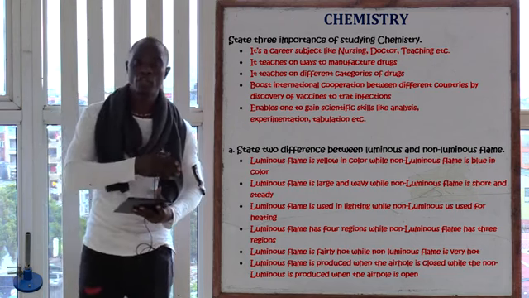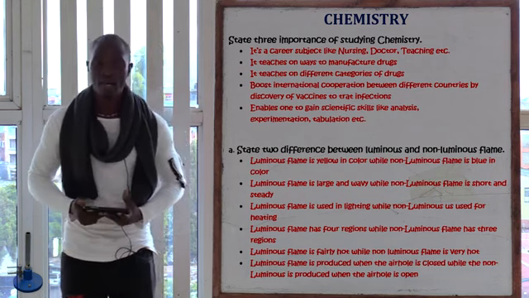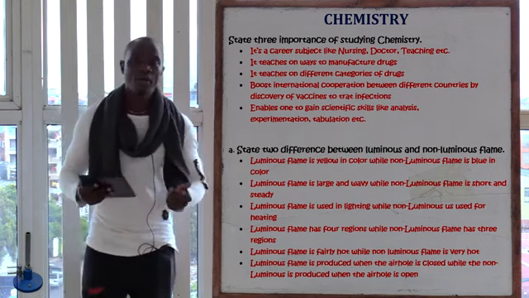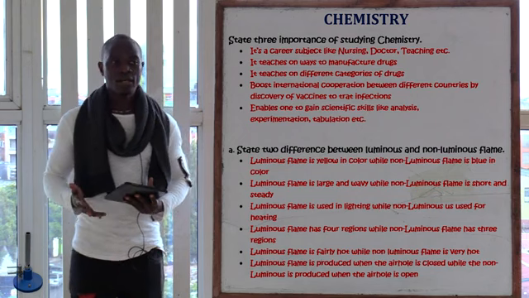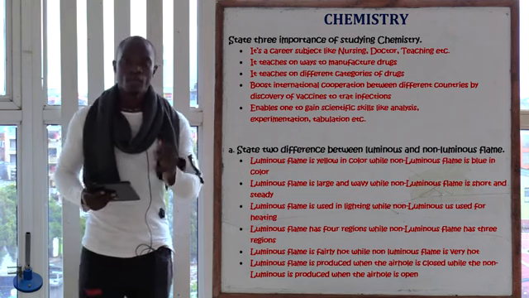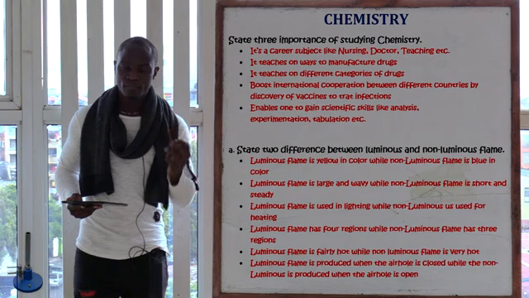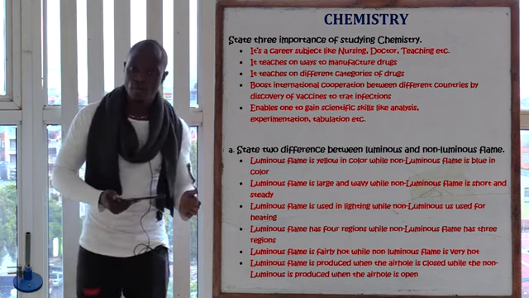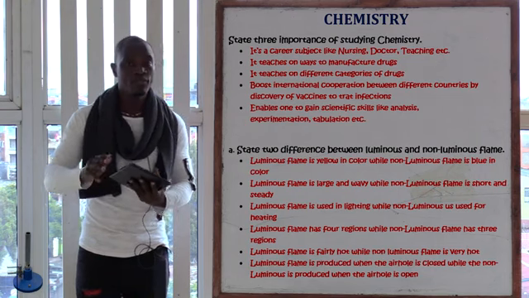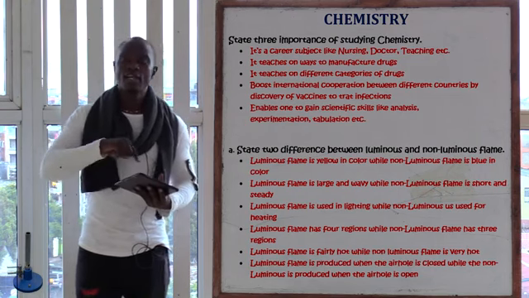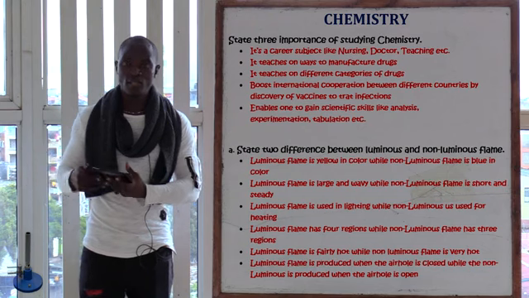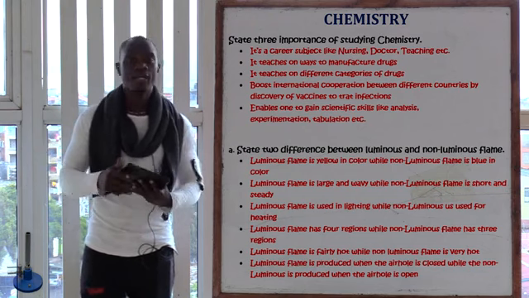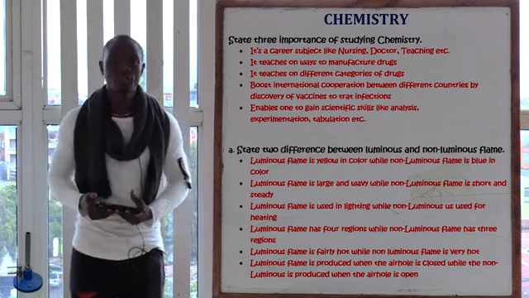So the luminous flame has 4 regions, while the non-luminous flame has 3 regions, among others. You can also talk about soot. The luminous flame produces soot, while the non-luminous flame does not, because that is the best we can say on the other side. So the luminous flame produces soot, while the non-luminous flame does not produce soot.